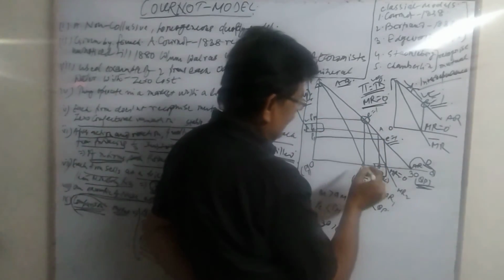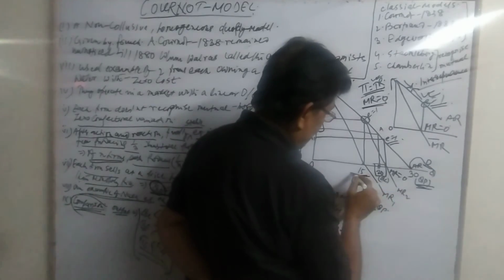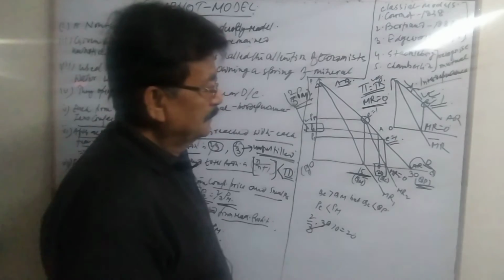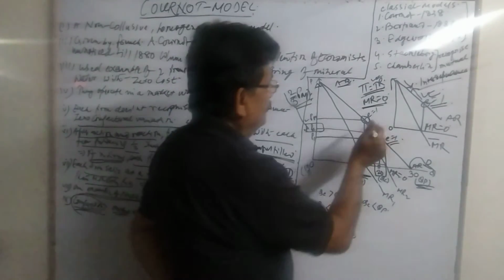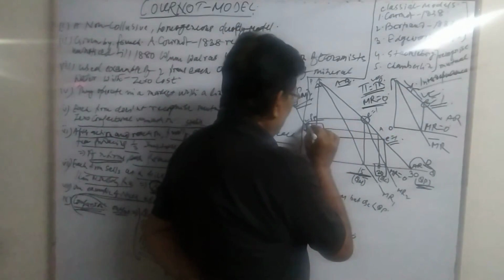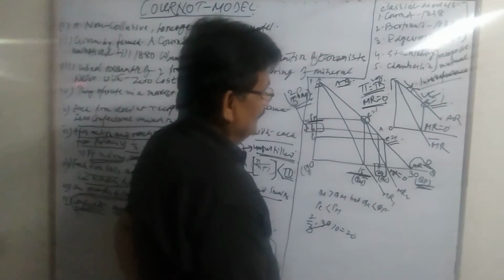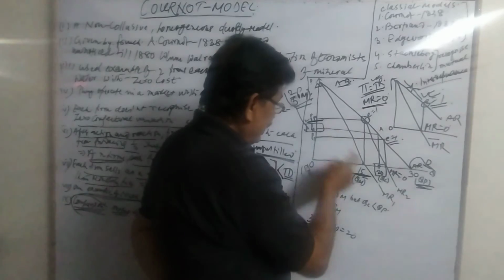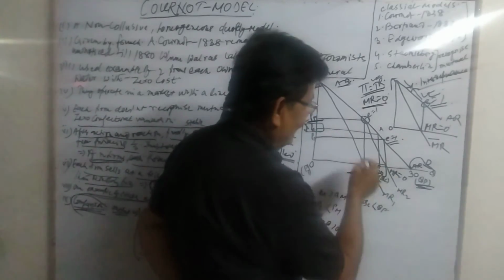And corresponding to this, this would be the monopoly output. That's why this is monopoly output. And corresponding to this will be the monopoly price. So this is monopoly output, this is monopoly price, this is the Cournot price, and this is the Cournot output.